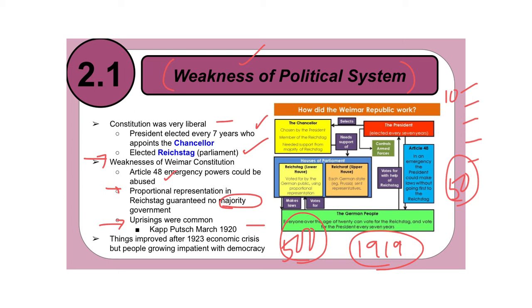Now things will improve after the 1923 economic crisis, but people are going to start growing very impatient with democracy, because you have to remember Germany had been an empire ruled by an emperor for many, many years. The German people don't know what democracy is. So these people are now frustrated with proportional representation and no majority, so things don't normally get done. So things will improve in 1923 a little bit, but people are starting to get very disgruntled with democracy.